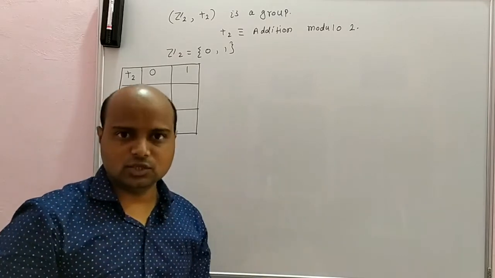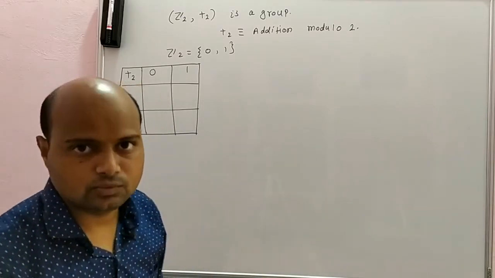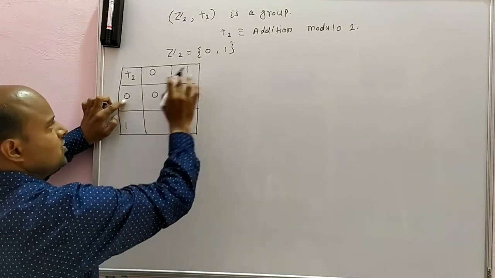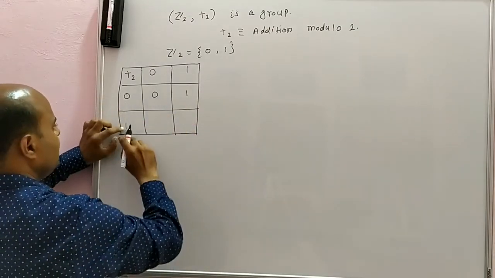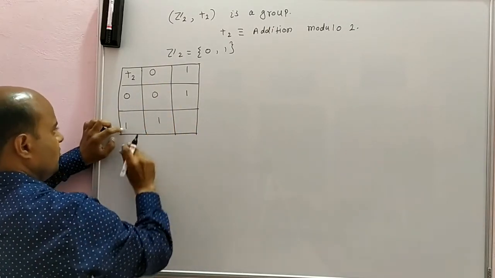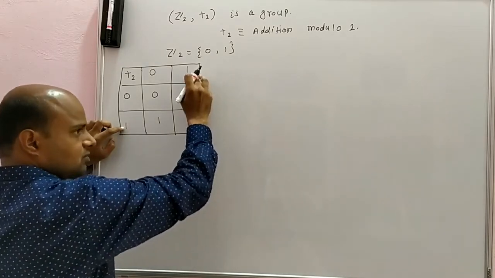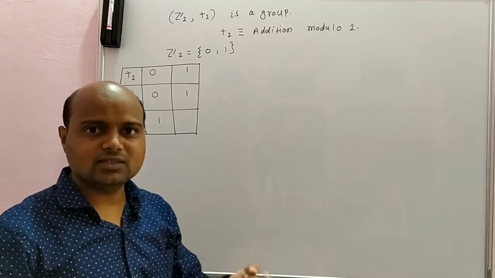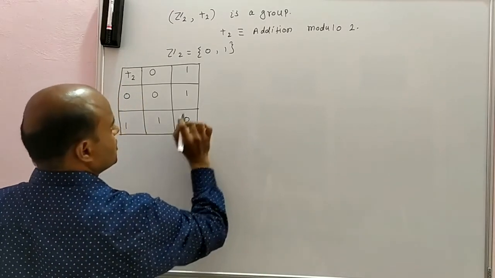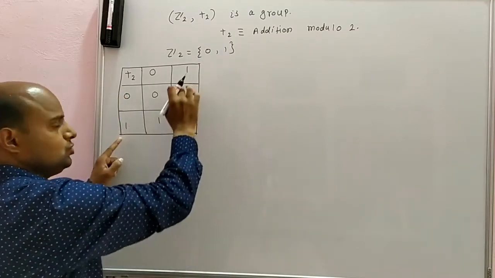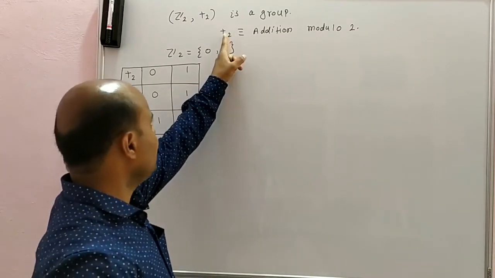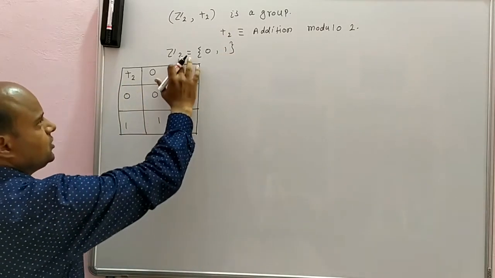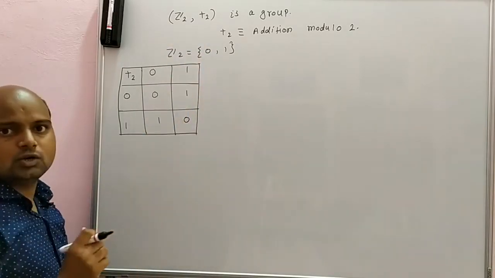When I add 0 plus 0, I get 0. 0 plus 1 is 1. 1 plus 0 is 1. When we add 1 and 1, we get 2, but when I divide 2 by 2, I get the remainder 0. Therefore, I write 0 here. So it is called addition modulo 2. 1 plus 1 is 2, but under addition modulo 2, it becomes 0. So Z2 under addition modulo 2 forms a group.